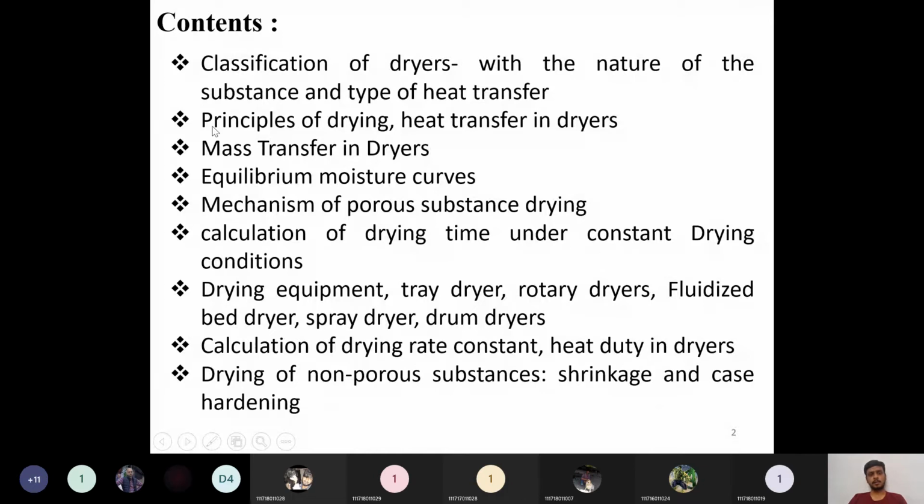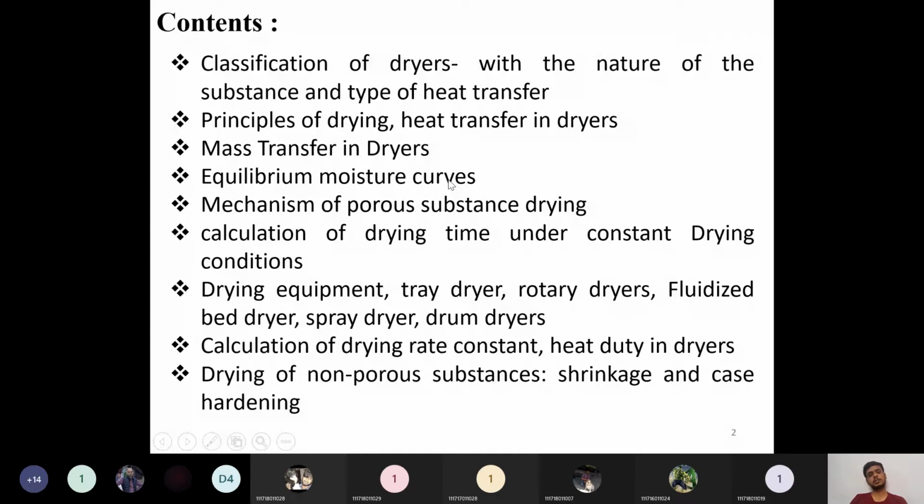Then the next topic is principles of drying and heat transfer in dryers. What is the principle of drying? What lies behind it? Whether it's purely mass transfer or purely heat transfer, we have to define what process is exactly going on. So heat transfer in dryers and mass transfer in dryers, we have to see in the principles of drying. Then, what are the equilibrium moisture curves?